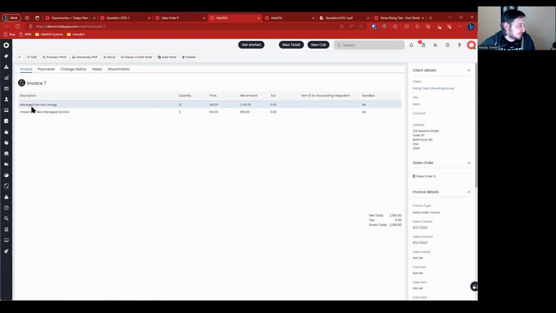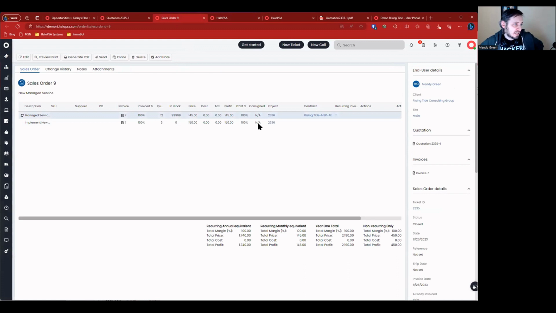Okay, so we do have the managed services charge. We've also got the implement managed services. And so what we can do is turn this into the first month of billing. That way we start the recurring invoice 1 month after we actually sign them on, and the first month would be included in the original invoice for the project. So that's the reason for this logic here. And then we would go ahead and take a look at this project and see what it looks like.